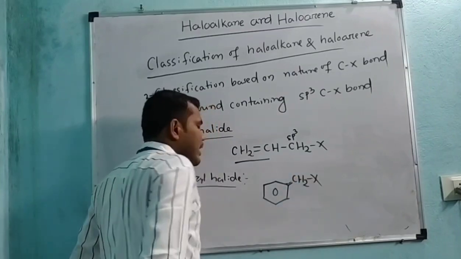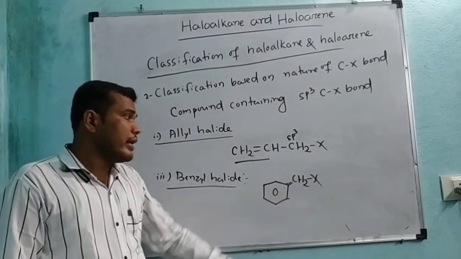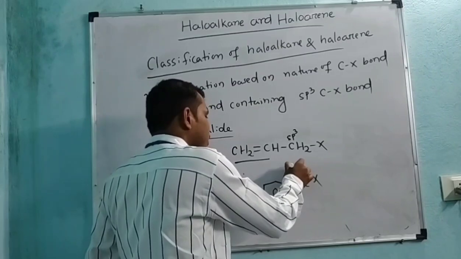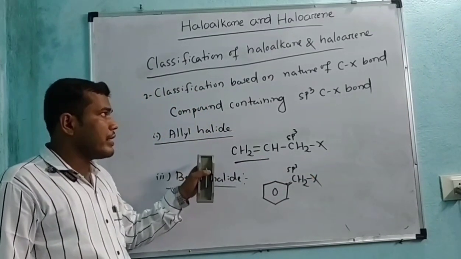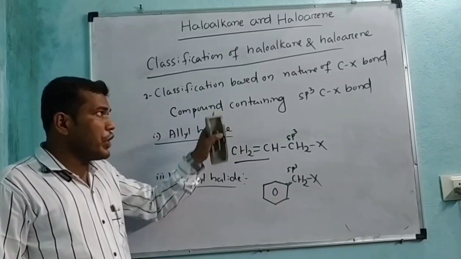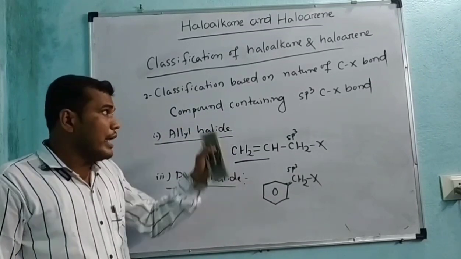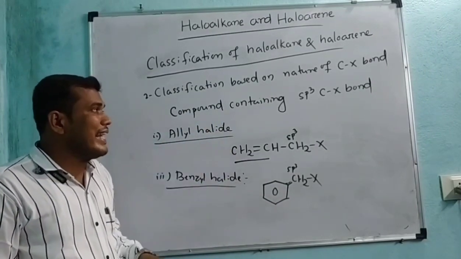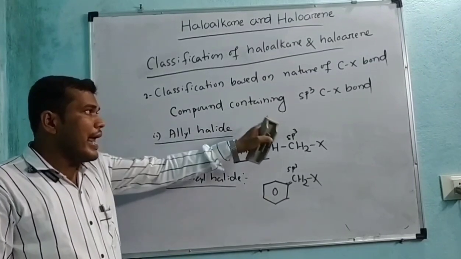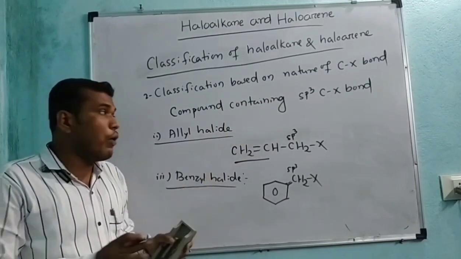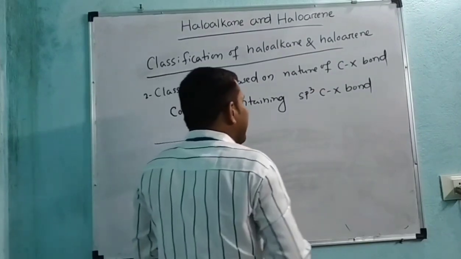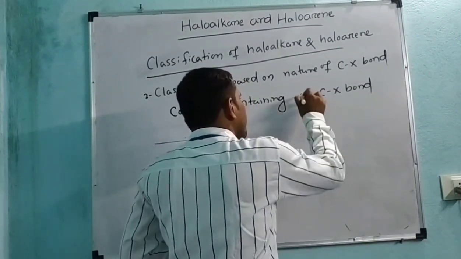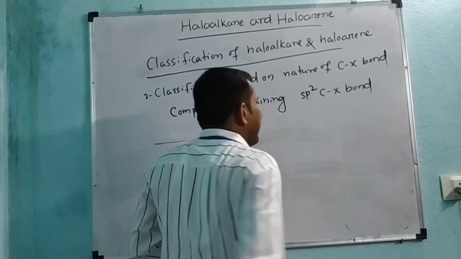Here X is linked to the benzene ring but not directly, so here also the carbon atom undergoes sp3 hybridization. That is all about the classification based on the nature of the C-X bond, for compounds containing sp3 C-X. Now we will discuss compounds containing sp2 C-X bond.